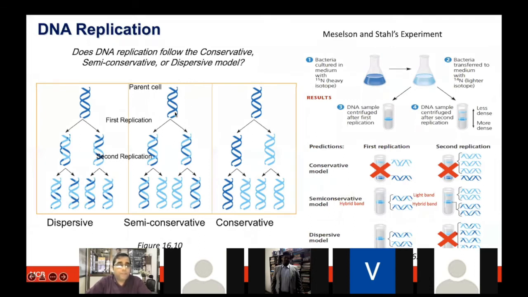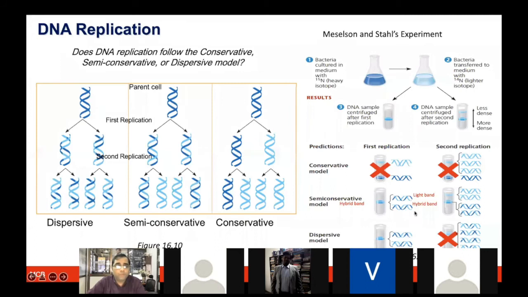If you have the parental cell, which has the dark blue double-stranded DNA, after the first replication, one of the dark blue strands remains in both the daughter DNA, whereas the new strand, the lighter blue, is being synthesized, right? So now it became double-stranded, which makes sense, because one strand provided the template, and the new strand is being synthesized around that.